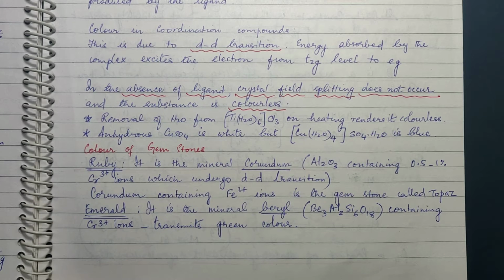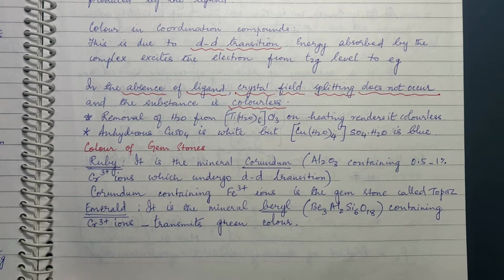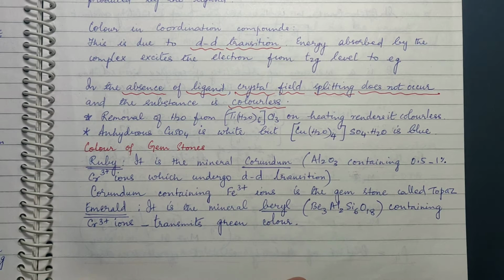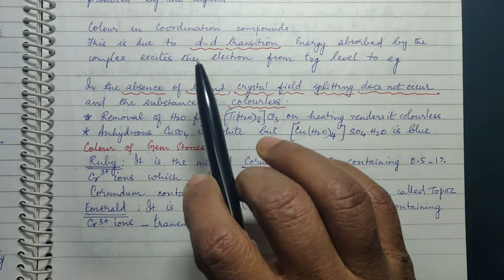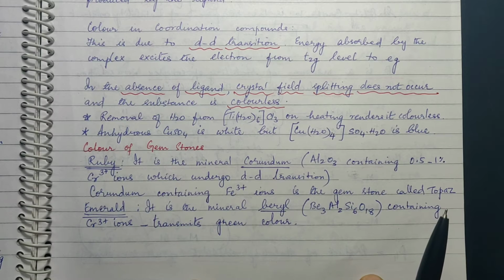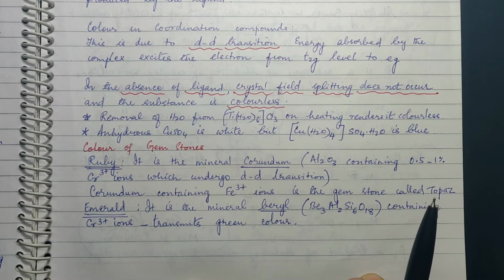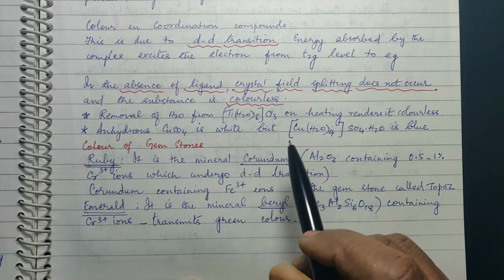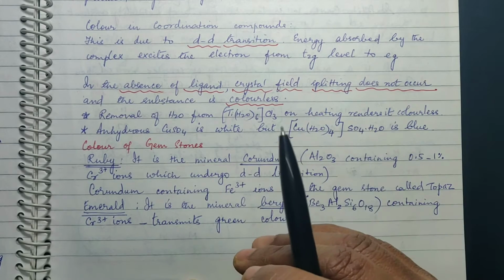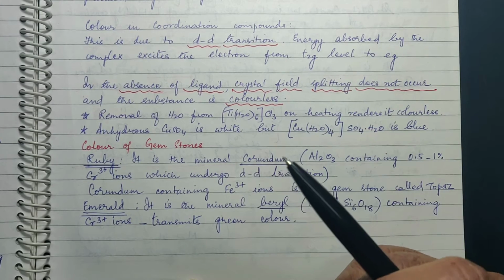Yes, children. In continuation with coordination chemistry, let us see how coordination compounds are colored. Now, coloration is due to d-d transition. You have seen already that electrons are present in t2g and eg orbitals, because the d orbitals, in the presence of ligands, split into two. One is of lower energy level and the other one is of higher energy level.